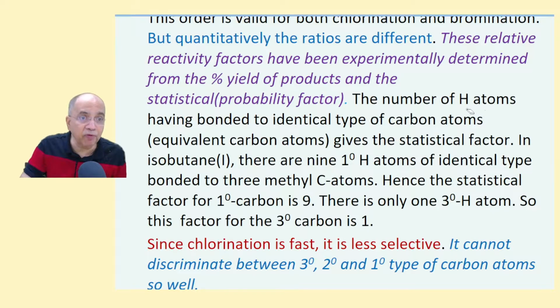Because the number of hydrogen atoms of a particular type, bonded to identical, equivalent carbon atoms, gives the statistical factor.